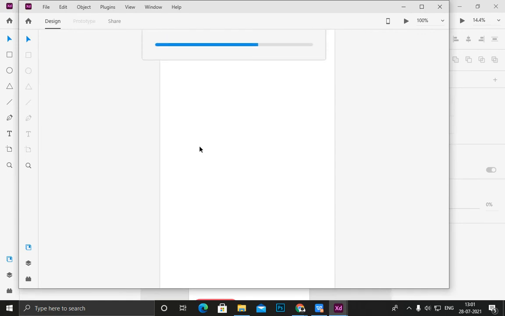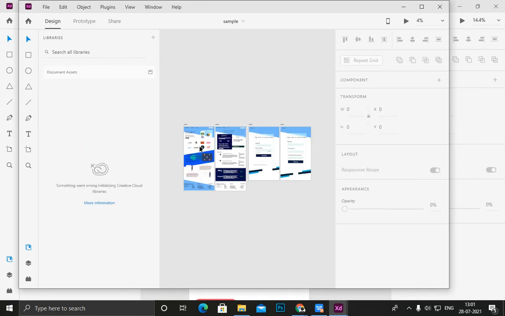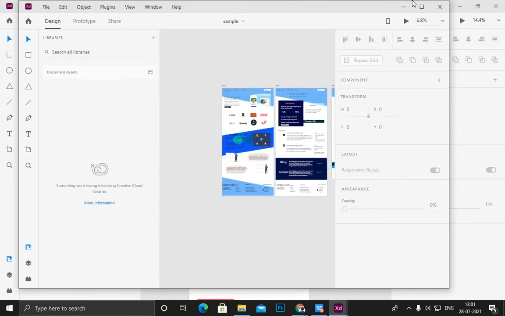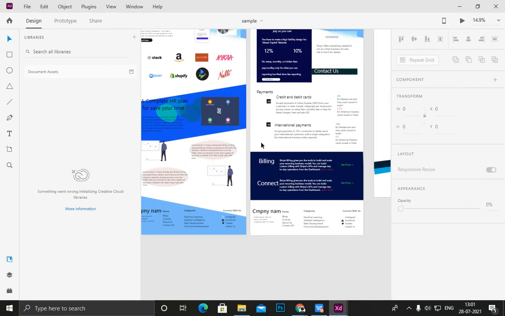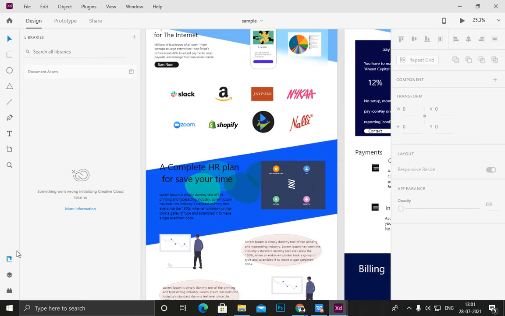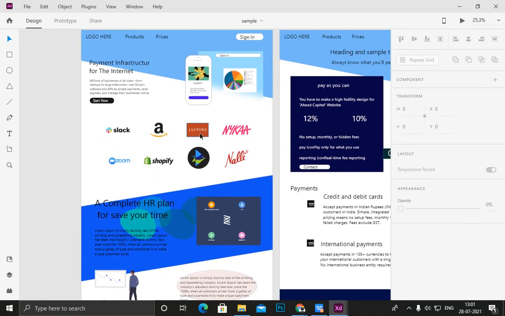I made a UI and UX for an organization, and I have many samples like this. In this sample, you can see that there are lots of pages, so it will help you understand UX and UI. This is the landing page of your website. When any user opens your website, it will look like this.